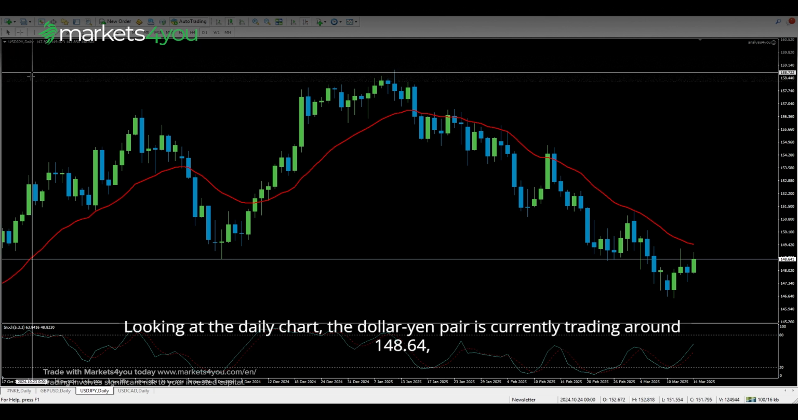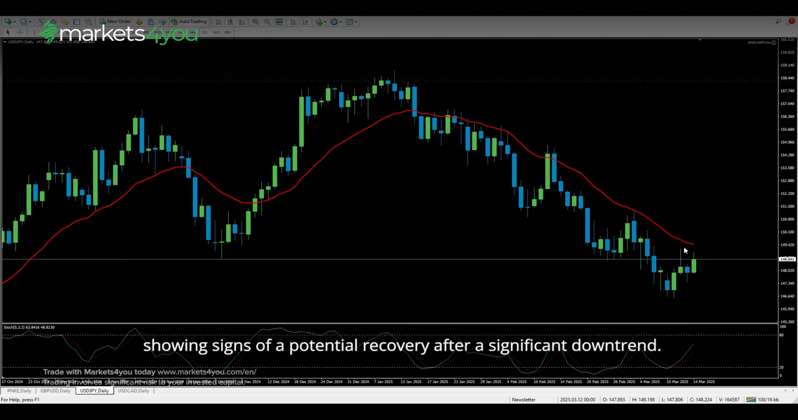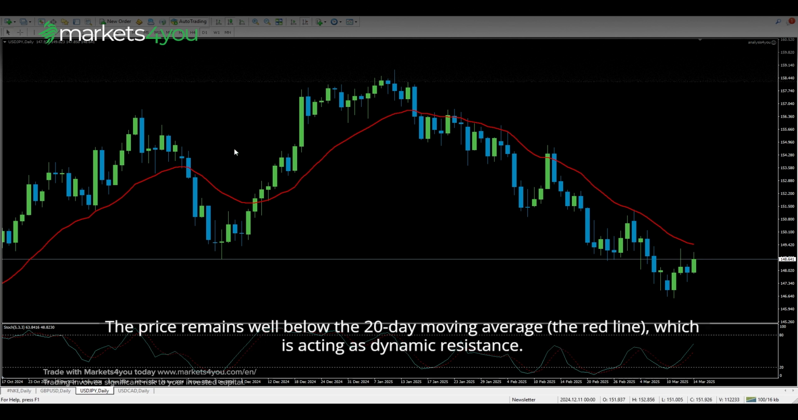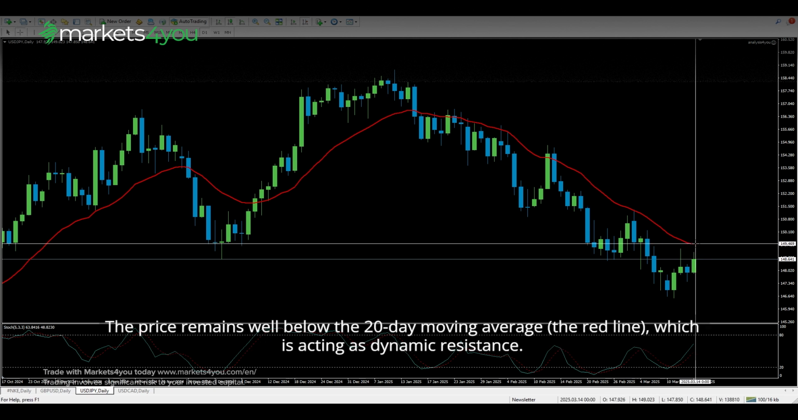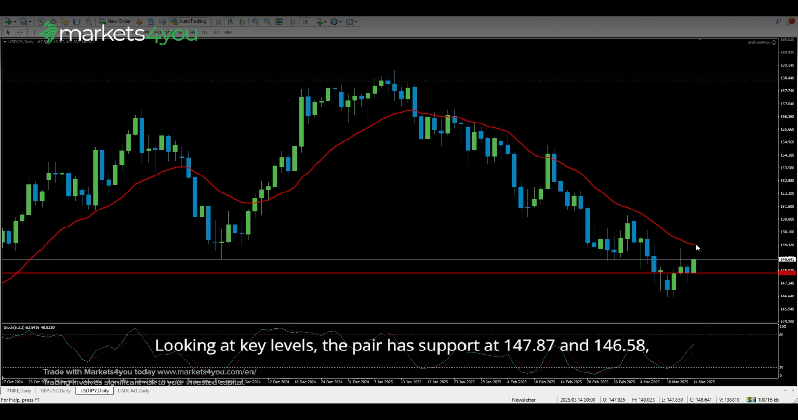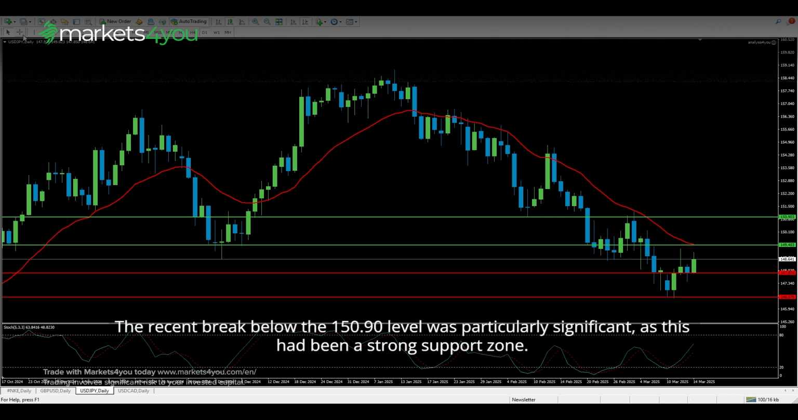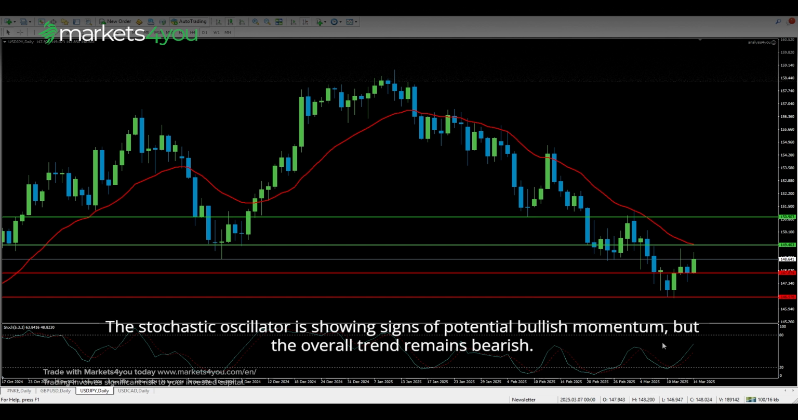Looking at the daily chart, the dollar-yen pair is currently trading around 148.64, showing signs of a potential recovery after a significant downtrend. The price remains well below the 20-day moving average, the red line, which is acting as dynamic resistance. Looking at key levels, the pair has support at 147.87 and 146.58, while resistance stands at 149.40 and 150.90. The recent break below the 150.90 level was particularly significant, as this had been a strong support zone. The stochastic oscillator is showing signs of potential bullish momentum, but the overall trend remains bearish.